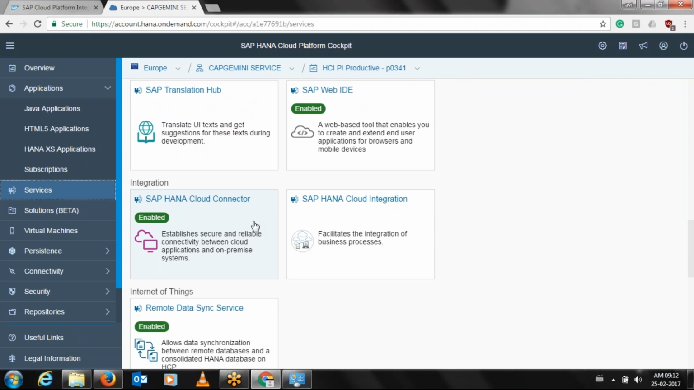If you want to do the HANA Cloud connector configuration, that is something we will do in later classes: what HANA Cloud connectors are, how they work, and how to install that on your local machine. I will be showing that. But before even configuration, we need to enable this service here. You will find some services disabled.